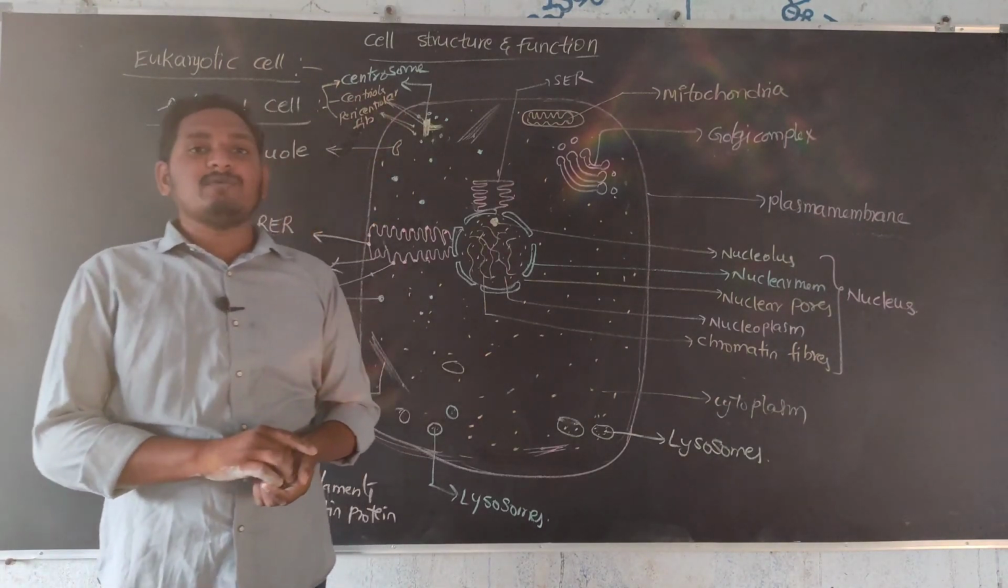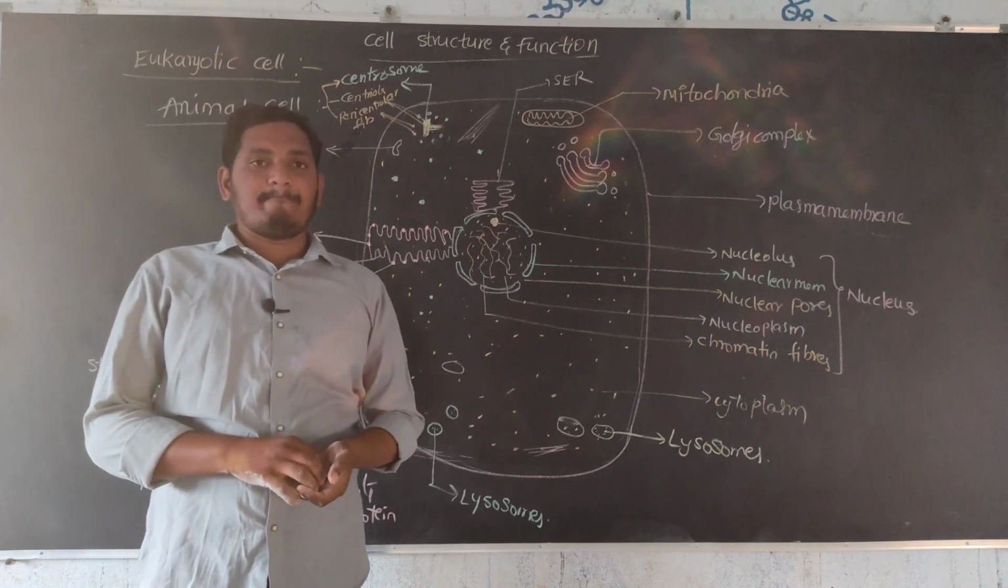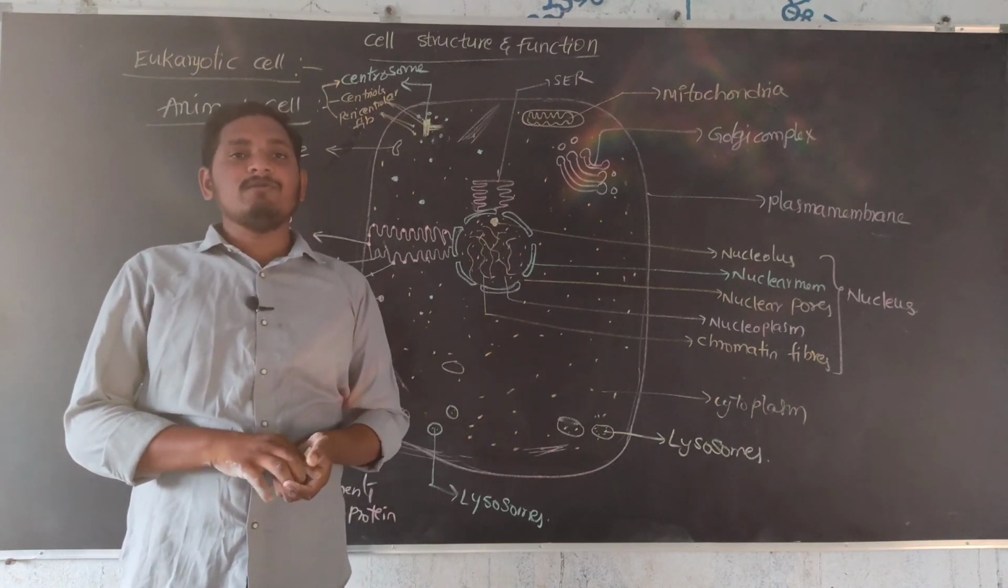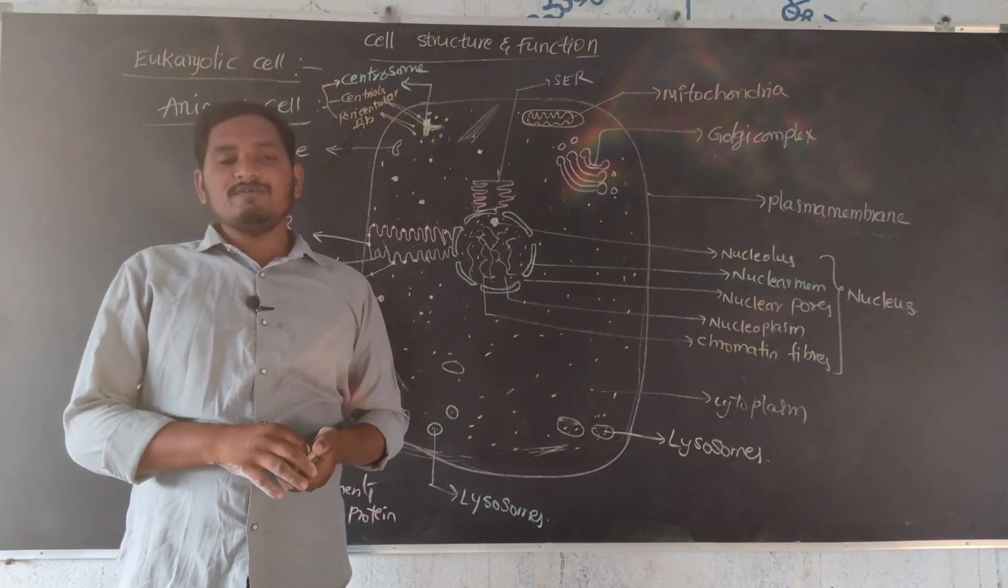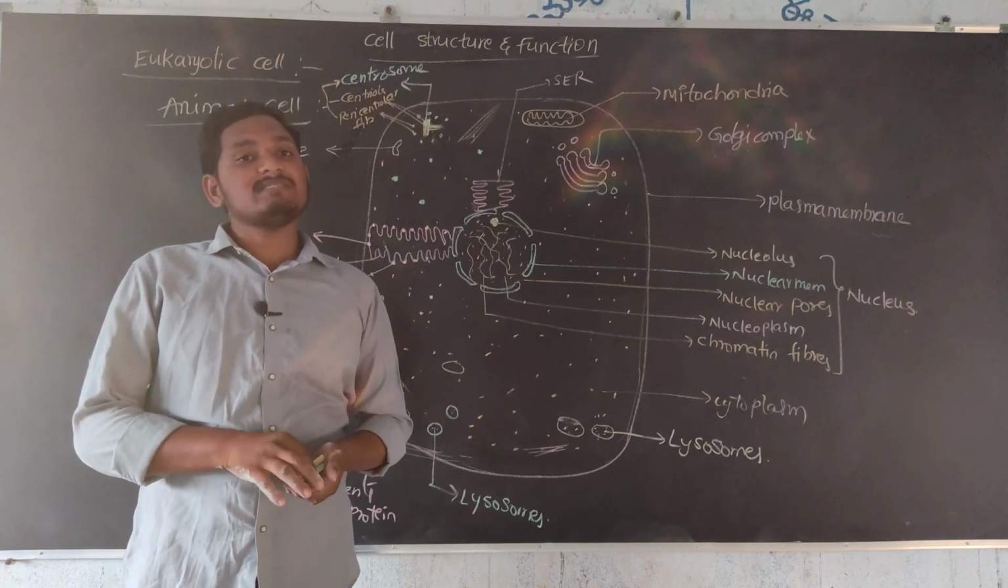This is the animal cell structure. In the next class we will discuss the complete individual structures of each and every cell organelle.